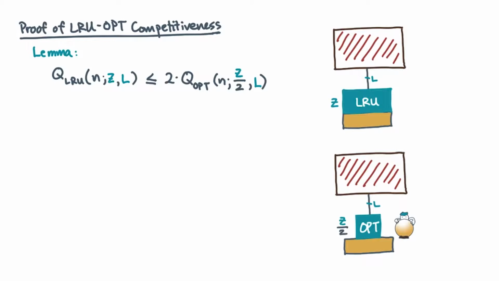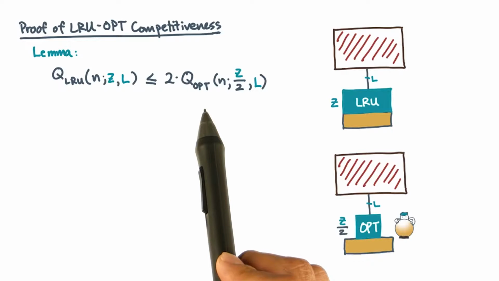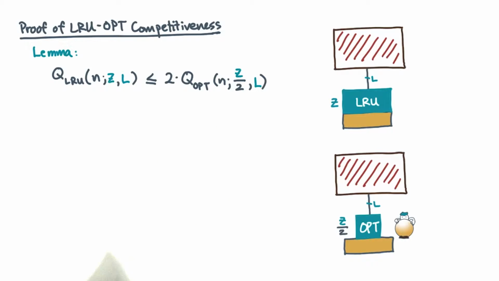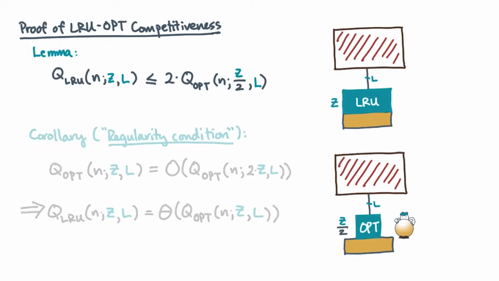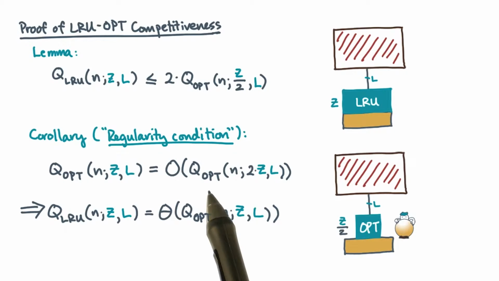Recall the lemma that relates the number of misses in an LRU cache to the number in one with optimal replacement. From this lemma, there's a corollary about regularity. You can design an algorithm for an ideal cache, and if that analysis shows that the number of misses is regular, then an LRU cache will perform just as well. So let's see how to use this.